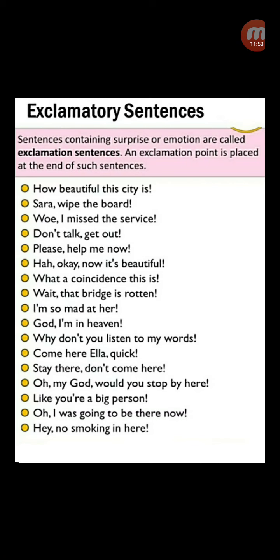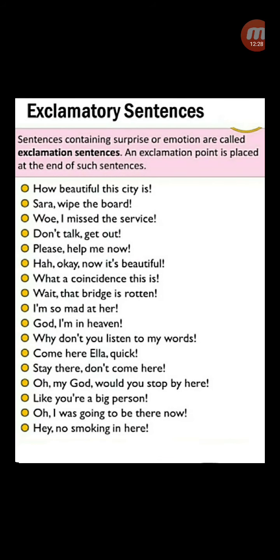How beautiful this city is. Sarah wiped the board. Wow, I missed the service. Don't talk, get out. Please help me now. Ha, okay. Now it's beautiful. What a coincidence this is. Wait, that bridge is rotten. I am so mad at her.